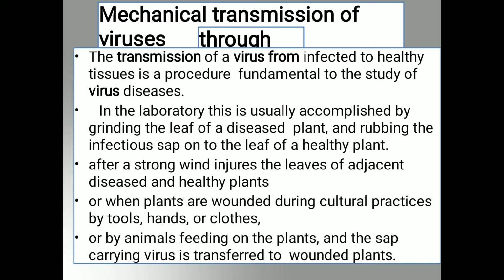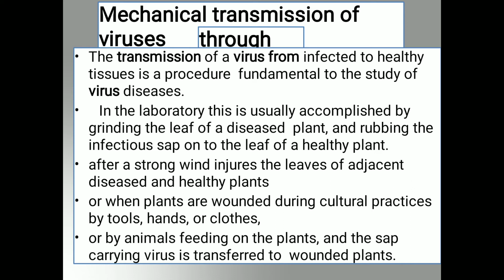For example, tobacco mosaic virus, which is present on tobacco plant: you should take 4 to 5 leaves of the tobacco plant infected by tobacco mosaic virus and crush them.